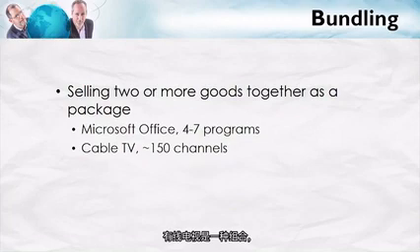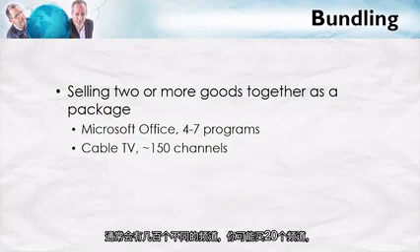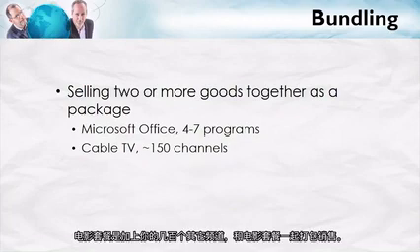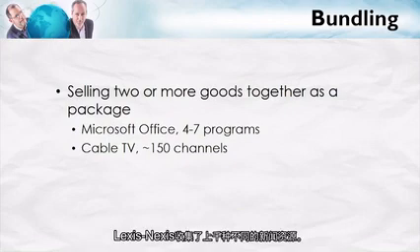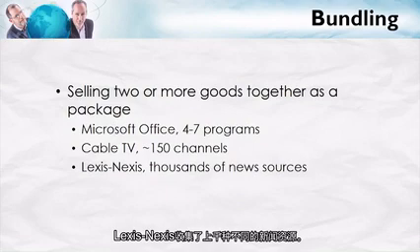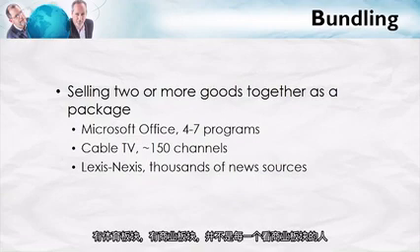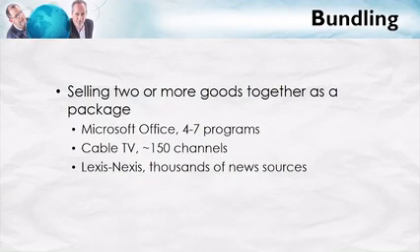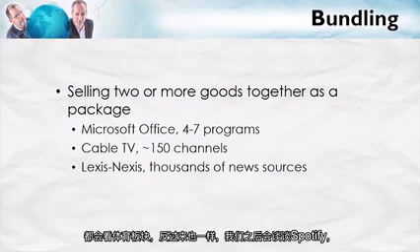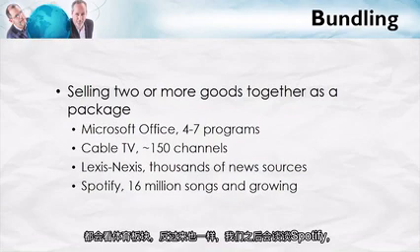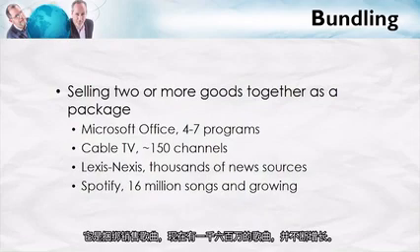Cable TV is typically a collection of, let's say, 100 channels, or you might buy 20 channels, the movie pack. You might add on to your 100 with a movie pack, a bundle or package. LexisNexis is a collection of thousands of different news sources. Newspapers themselves are bundles, let's say, of sections, the sports section, the business section. Not everyone who reads the business section reads the sports section, and vice versa. Spotify, which we'll talk a little bit more about later, is a bundle of songs, 16 million songs now, and growing.